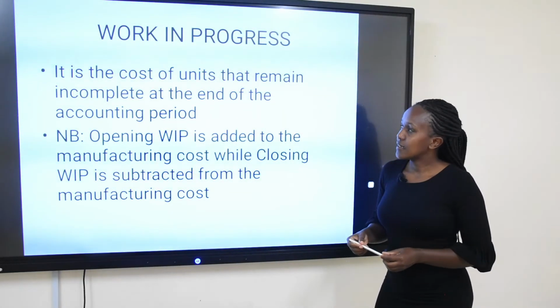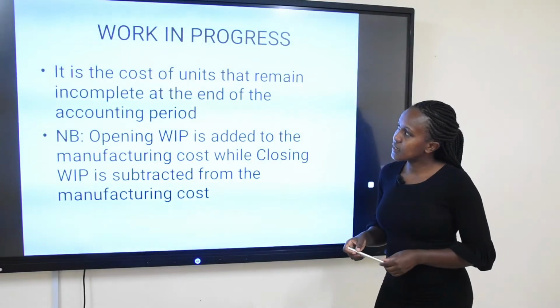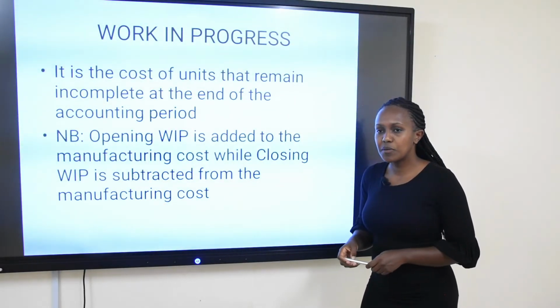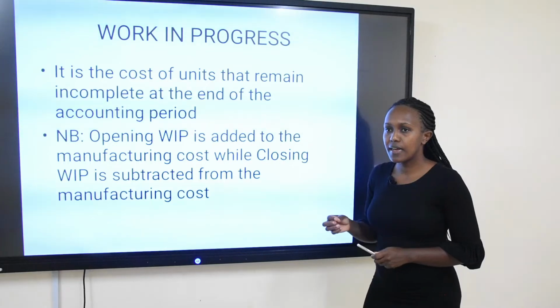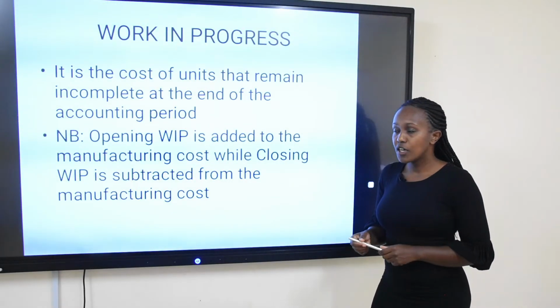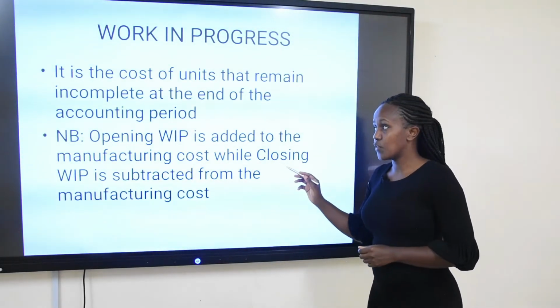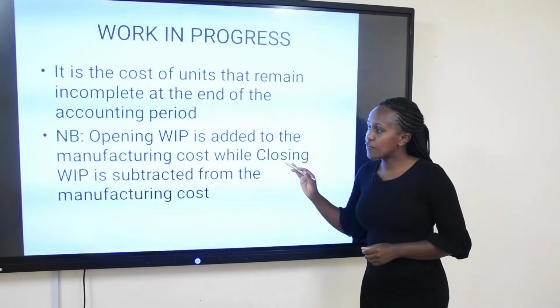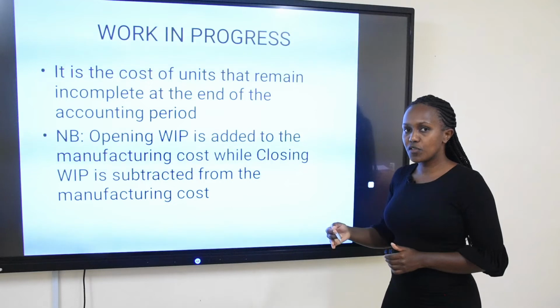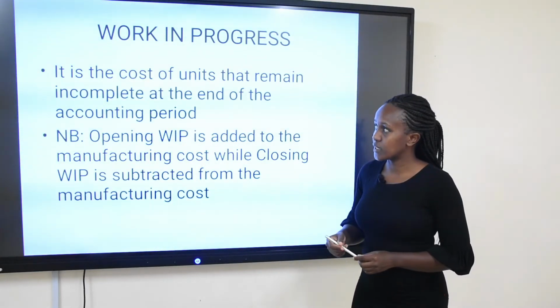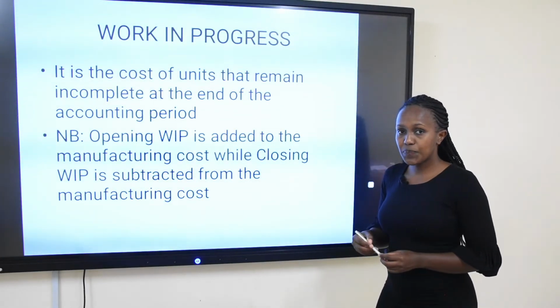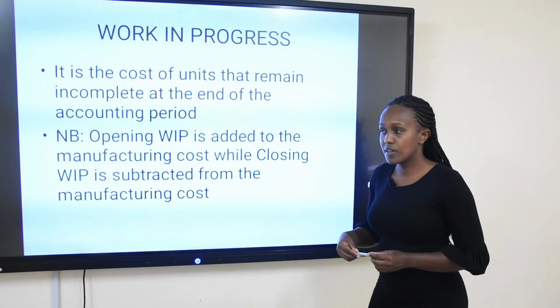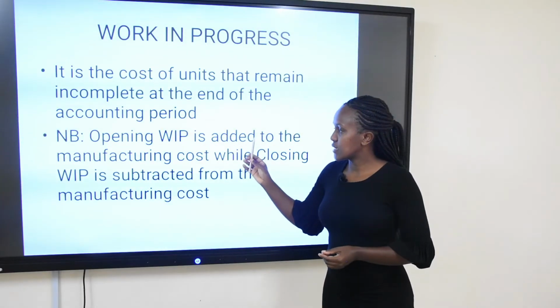From what the word suggests, work in progress, these are cost of units that have remained incomplete at the end of an accounting period. So if the accounting period is over, we'll have a closing work in progress. We'll also have, for the next period, of course, the opening work in progress.